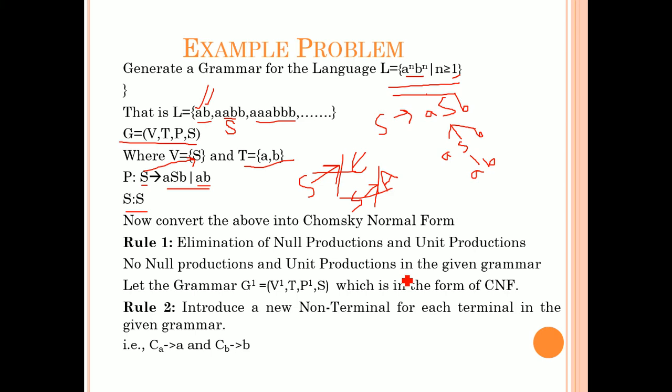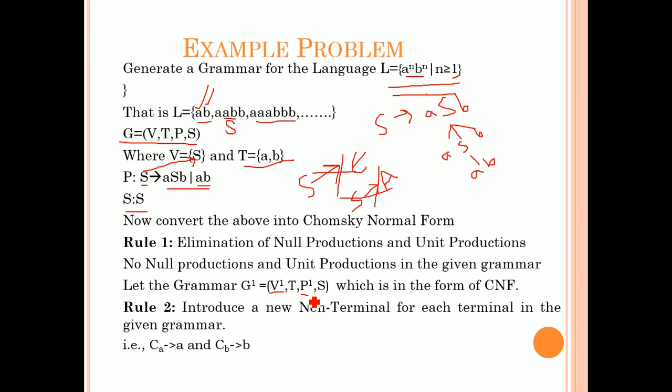in the given grammar. Next, consider let the grammar G dash is equal to V dash, T, P dash, S, which is in the form of Chomsky normal form. Okay. So, the context free grammar V, T, P, S, after converting to normal form, what are the changes you can see here? Variables and productions. Only these two are changed. The remaining terminals and start symbols are as it is. Only the changes are applicable to the variable set as well as the production set.